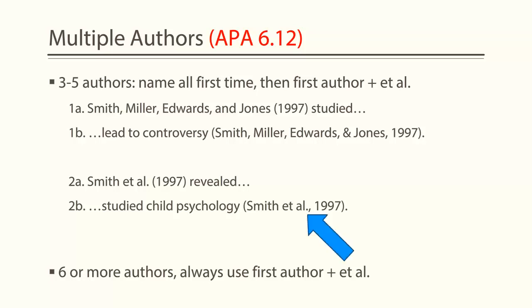Please note 2 things. First, there is always a period after et al. Although it looks odd, there is still a period when used in parentheses before the comma before the year. Second, you can use the authors in the text or in parentheses interchangeably. In other words, you can use 1a as the first referral to an article and then use 2b, and vice versa. If you have 6 or more authors, you will always use the first author's last name and et al., including the first time you do an in-text citation for that item.